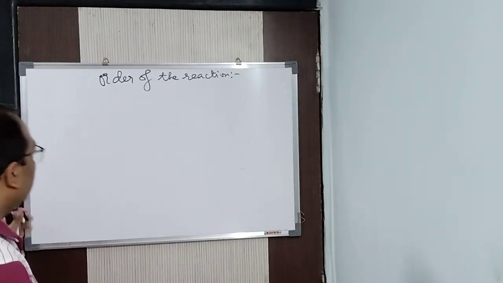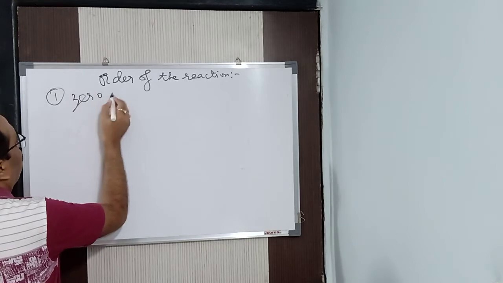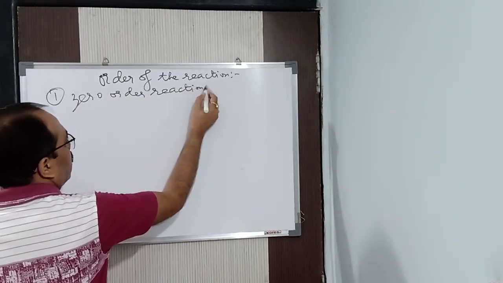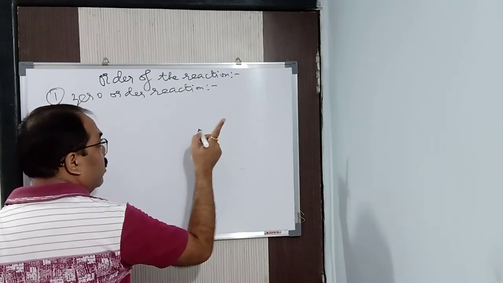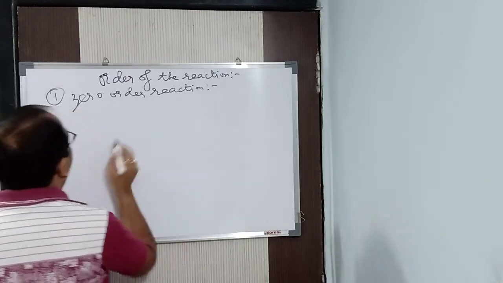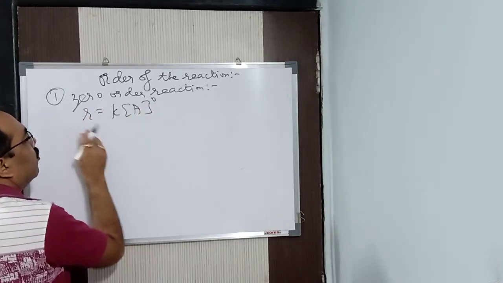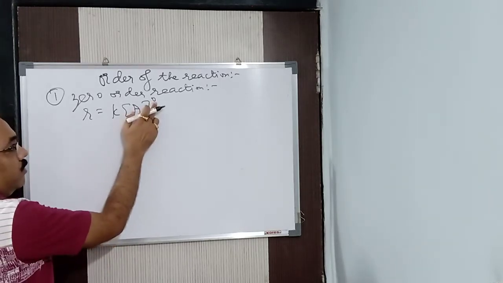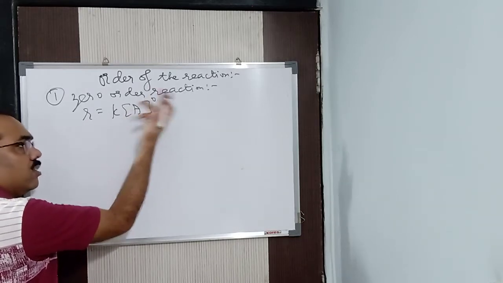How? See, look at. First of all, we'll come to number 1. We'll come to zero order. Zero order reaction. What am I going to calculate? Unit of rate constant. Mind it. From what will I do? I will calculate the order. Fine. So R is equal to, now this I know. If it is zero order, then it will be R is equal to K into concentration to the power 0. Then only it is zero order. Here 1 means first order, here 2 means second order, here 0 means zero order.